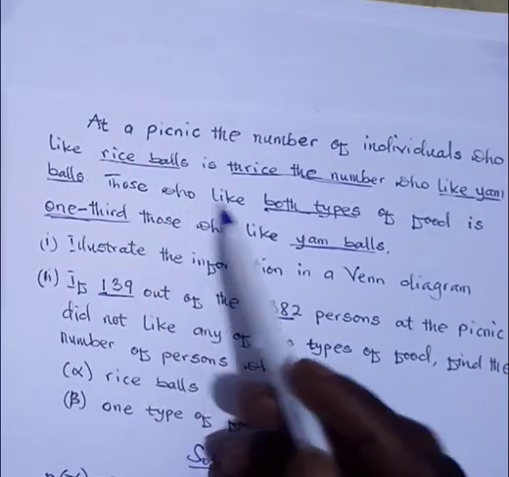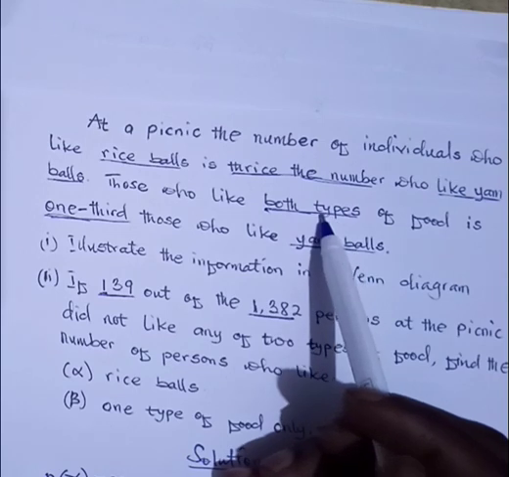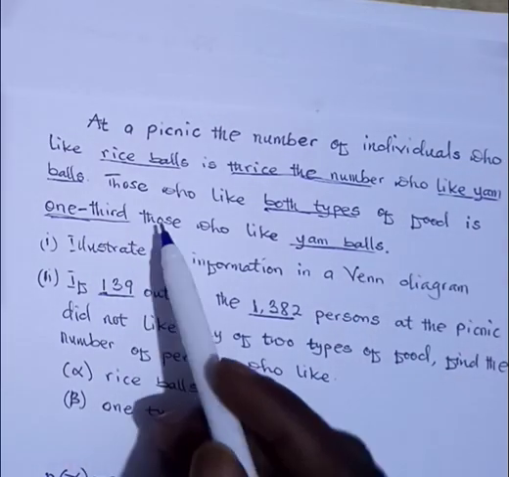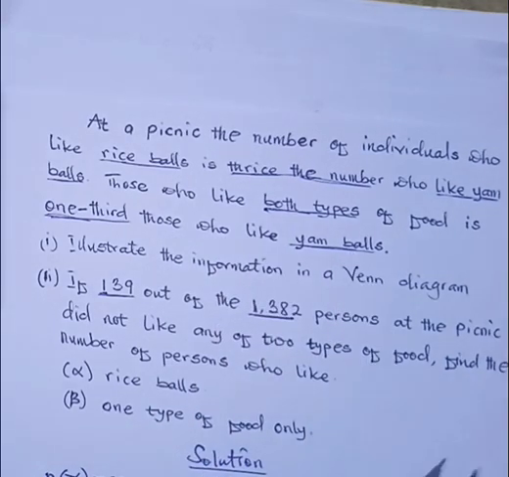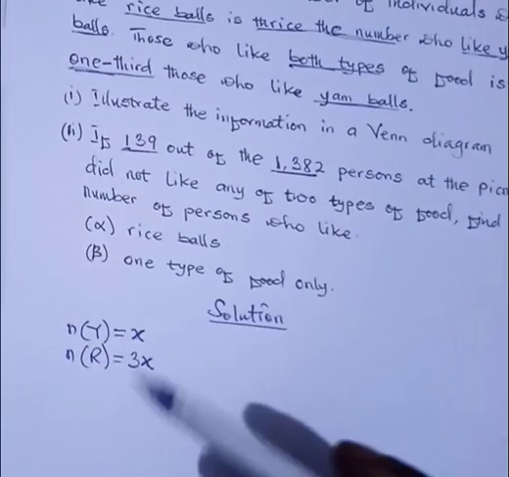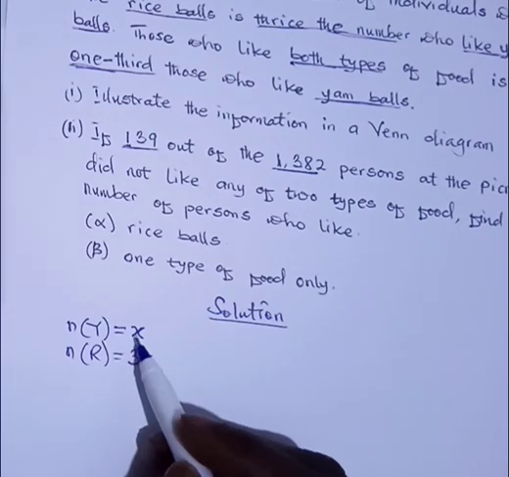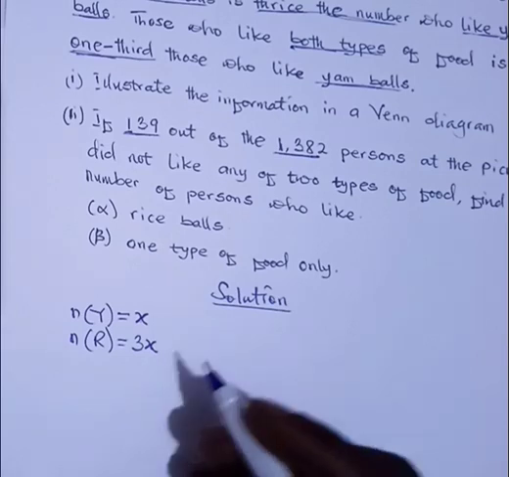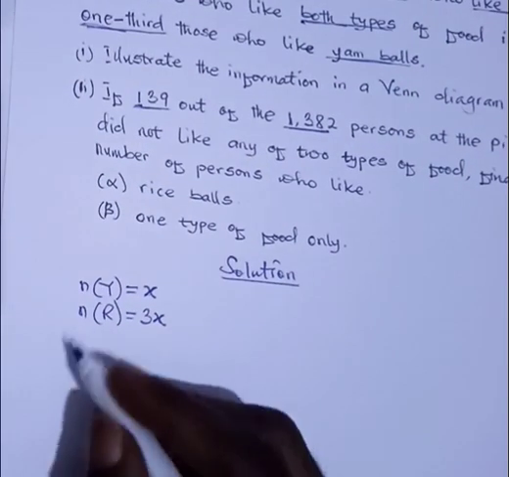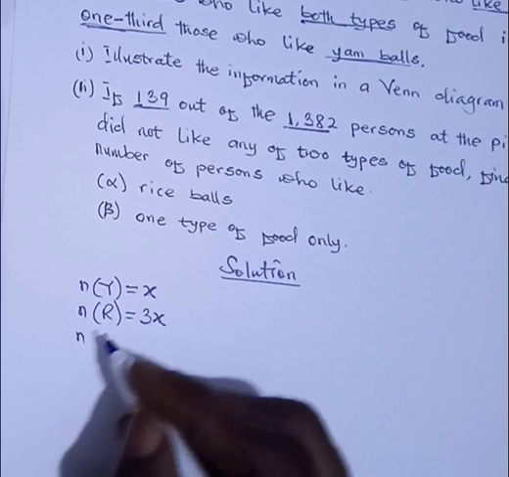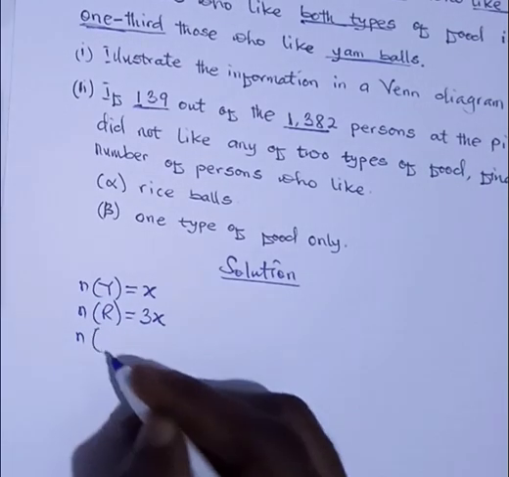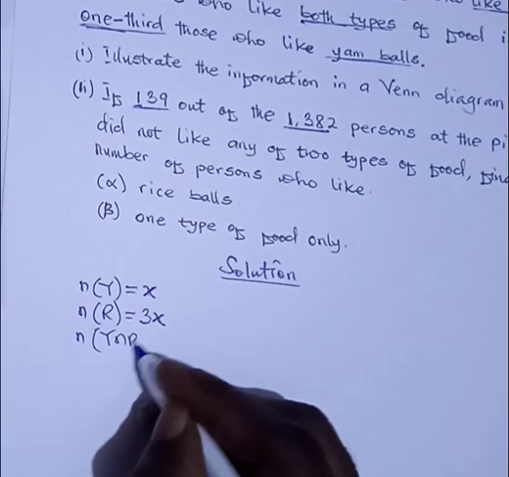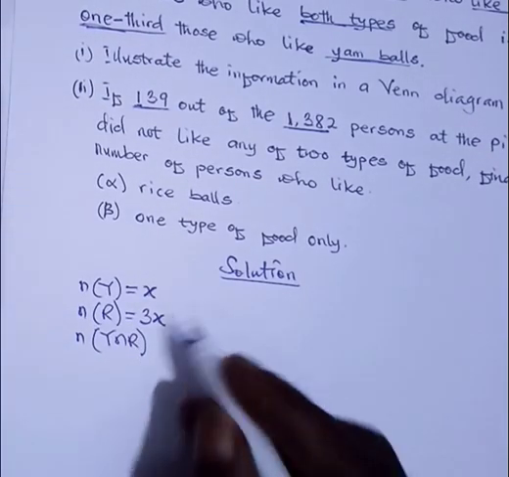All right. Now let's look at the next sentence. We are saying those who like both types of food is 1/3 of those who like yam. We have already represented those who like yam as X. And those who like both of them, we can use this notation: Y intersection R. Good.